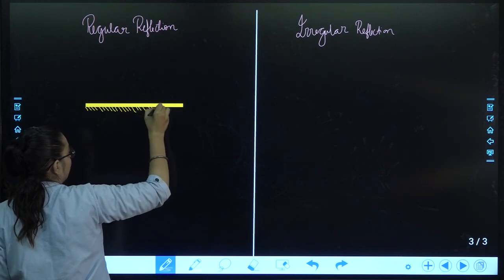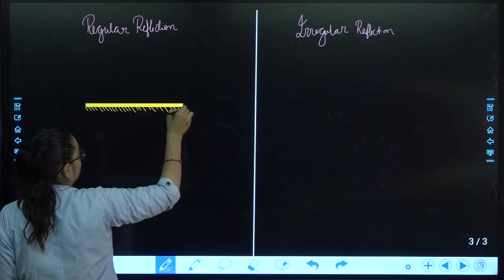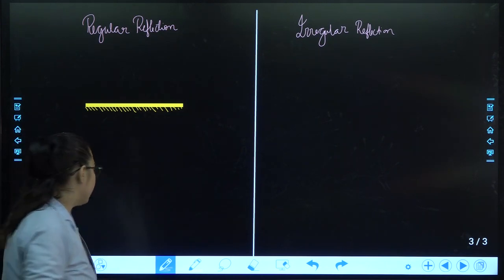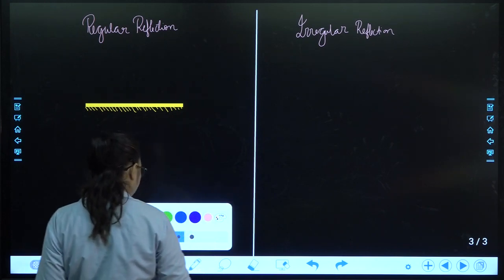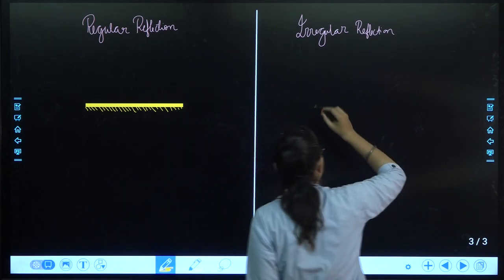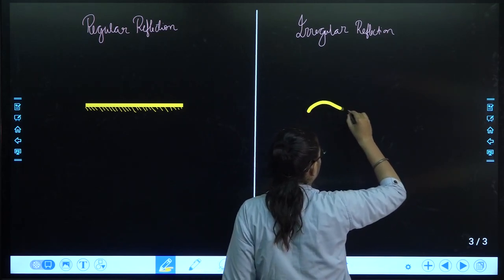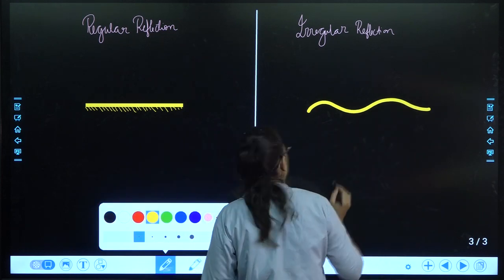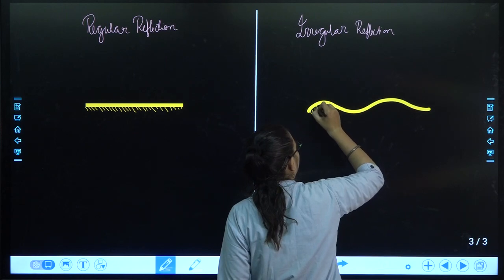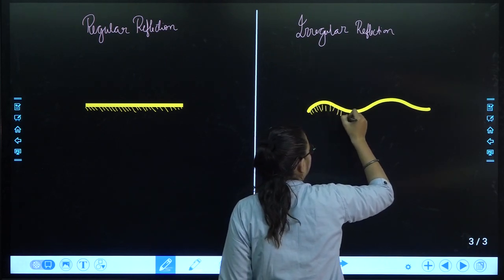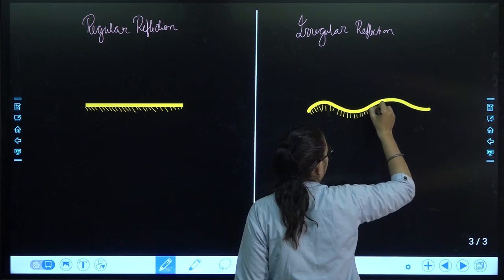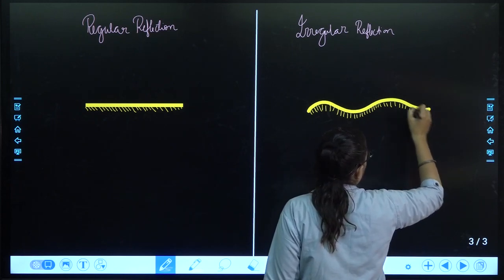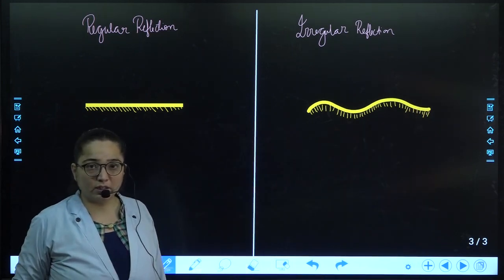This side we are polishing so that the upper side is smooth, and it will allow the things to get reflected. Here we have an irregular surface. So these are the two surfaces.